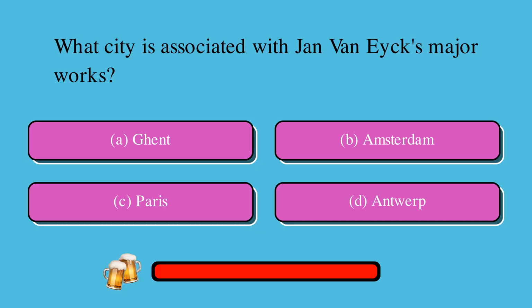What city is associated with Jan Van Eyck's major works? Is it A. Ghent, B. Amsterdam, C. Paris, or D. Antwerp? The correct answer is A. Ghent.